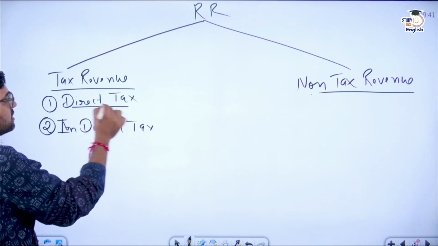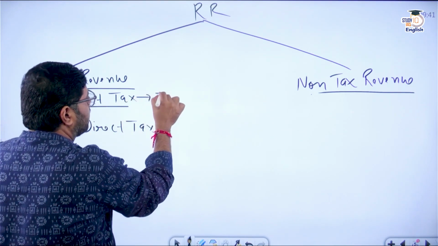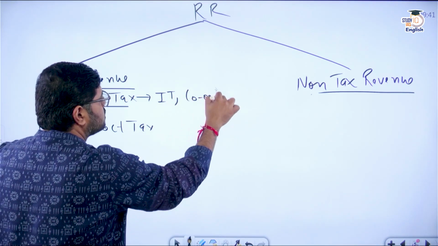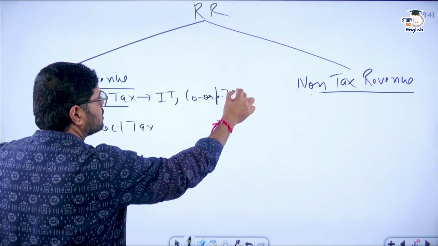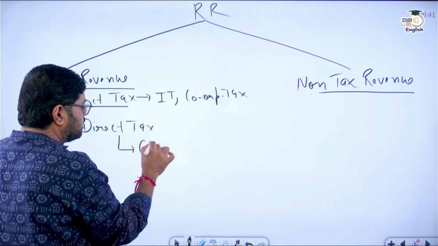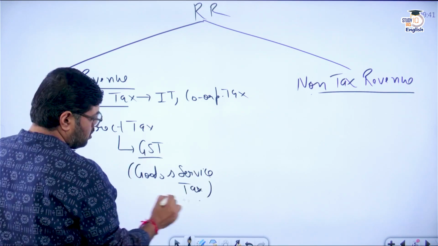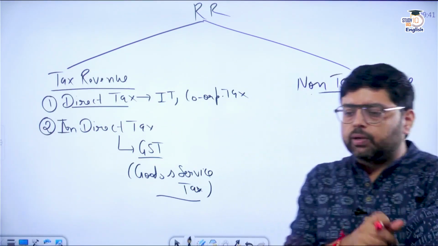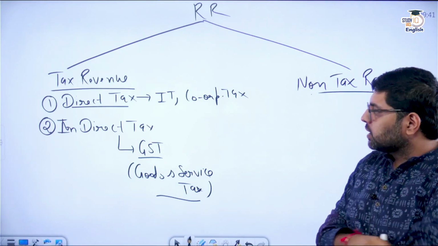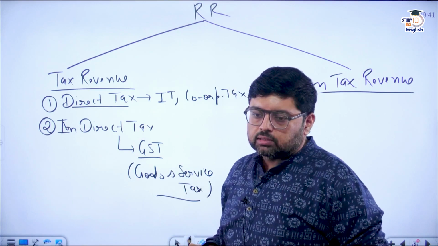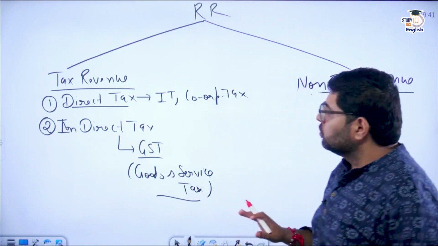Now direct tax includes, for example, income tax. There are multiple examples, corporate tax, etc. For indirect tax, the best example is GST, that is goods and services tax. So this is what you have to remember. Income tax and corporate tax are examples of direct tax. Indirect tax includes GST, that is goods and services tax. Clear?